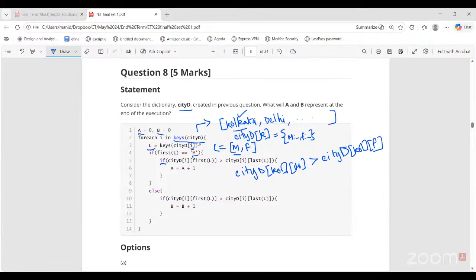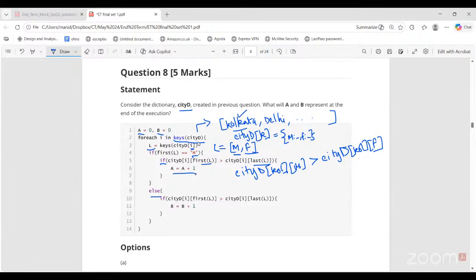Say last of L. Last of L is obviously the other gender, female. That means have males scored higher physics marks than females. Right. This first of L contains what? Highest physics marks scored by males in Kolkata. Last of L is highest physics marks scored by females in Kolkata. So have males got the higher marks as the highest physics marks or females? If males have the higher marks, then A is incremented.